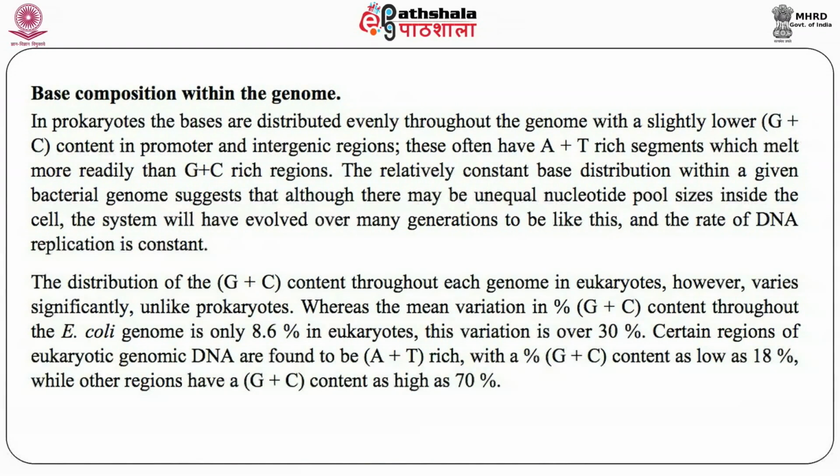The distribution of G plus C content throughout each genome varies significantly in eukaryotes, unlike prokaryotes. The mean variation of the percentage of G plus C content within the E. coli genome is only 8.6, whereas in eukaryotes this variation is over 30%. Certain regions of the eukaryotic genome are A plus T rich, whereas certain regions are G plus C rich, and this varies depending upon the location in the DNA.